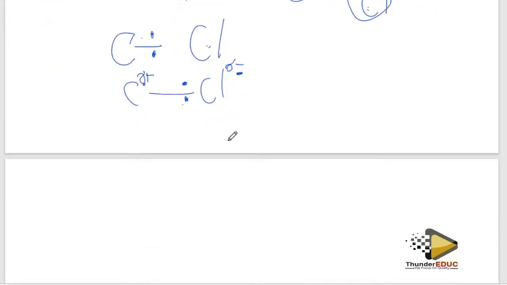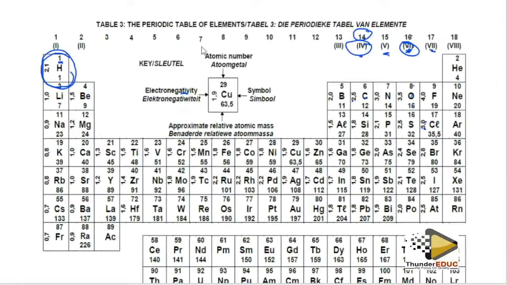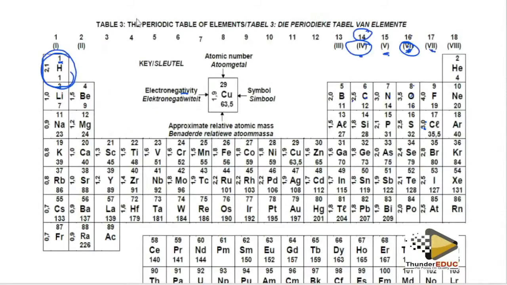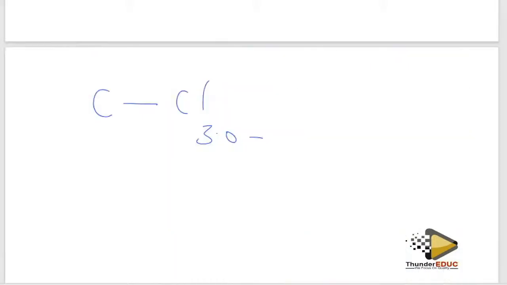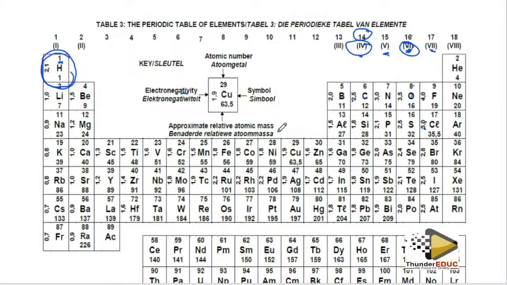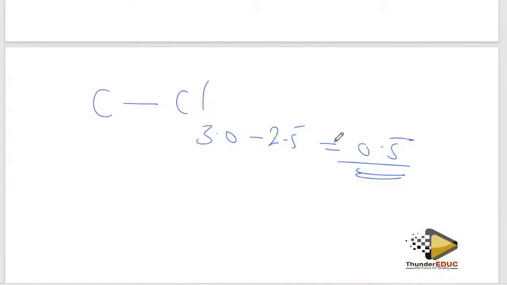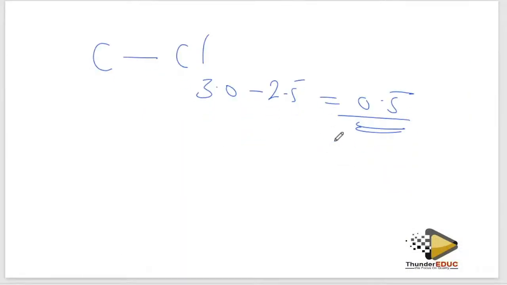So how do I calculate the electronegativity of a bond? Let me use the same thing, carbon and chloride. I will go and look for chloride. We said chloride is 3. So it means 3.0 minus the carbon. Carbon is 2.5. And then it means that the polarity of this is 0.5. So that is how you are supposed to calculate the polarity.